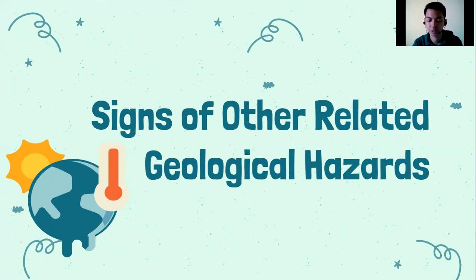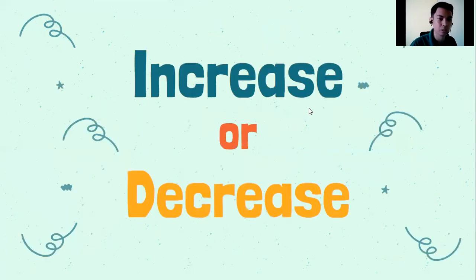Appropriate actions to prepare for the potential dangers to avoid loss of life, loss of property, para maiwasang masira yung ating environment and yung ating mga nasasakop. So, yan yung signs. Bakit natin kailangan yan? We will do some activity, increase or decrease. This is just for the vulnerability.